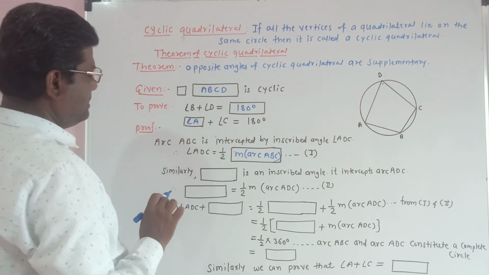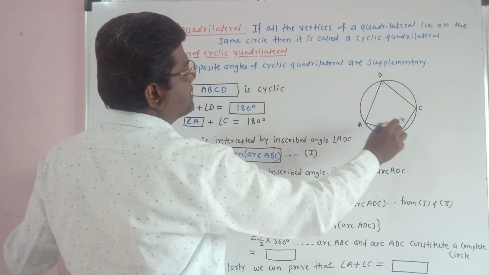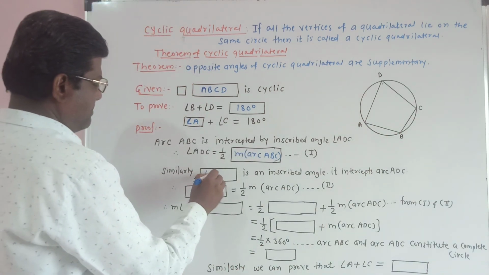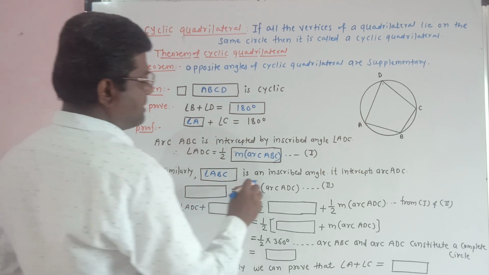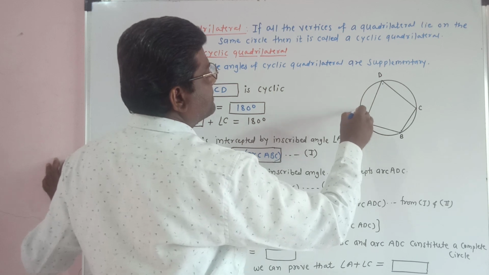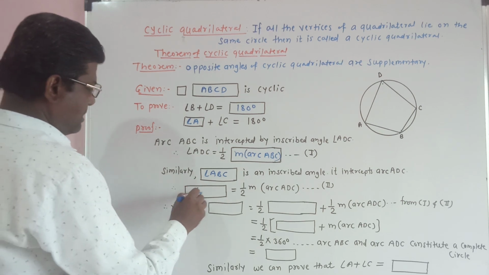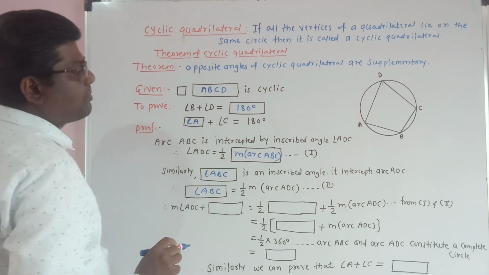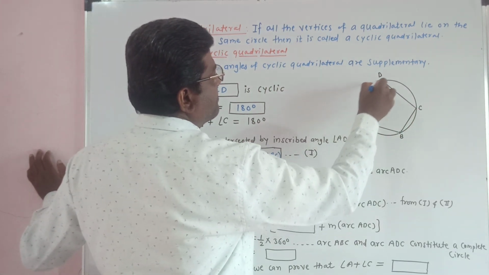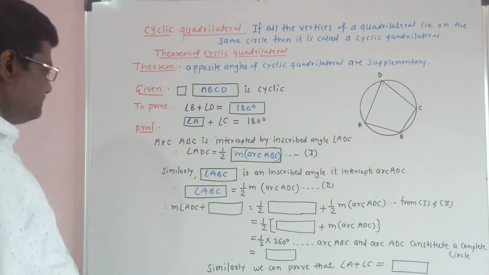Now angle ABC is also an inscribed angle, and it intercepts the arc ADC. Therefore, angle ABC is half of this arc. Angle ABC is half of the measure of arc ADC. This is equation number 2.